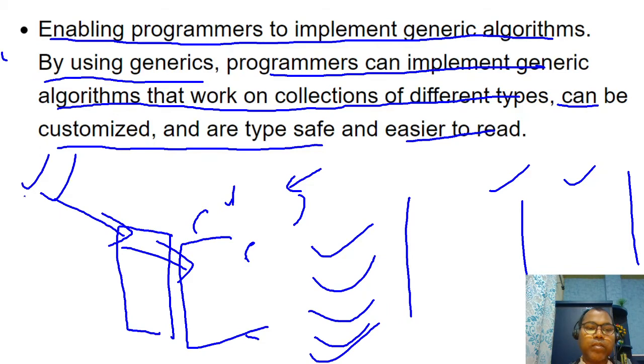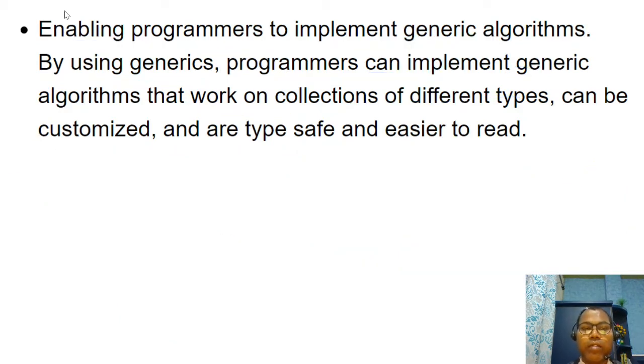Whatever data type you pass, it will work. This is feasible only with generics. So these are the points to remember about why we use generics: generics help us define a method or algorithm that is more generic and not bound to specific data types.